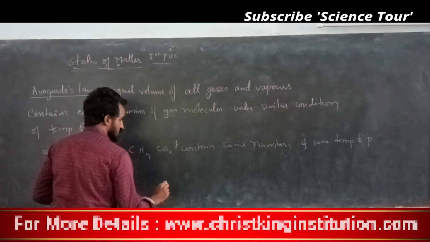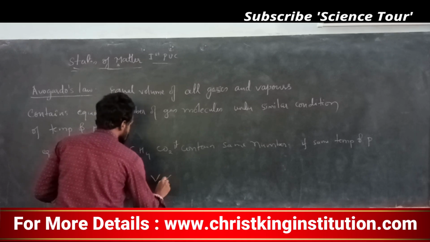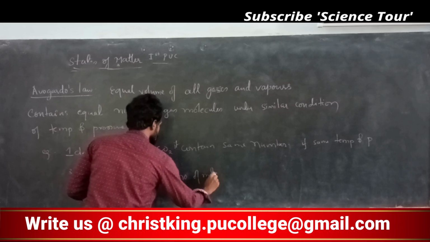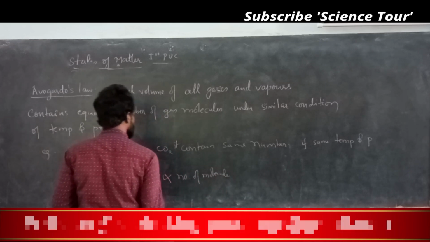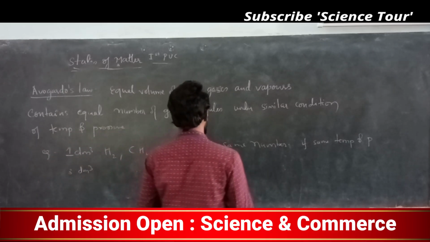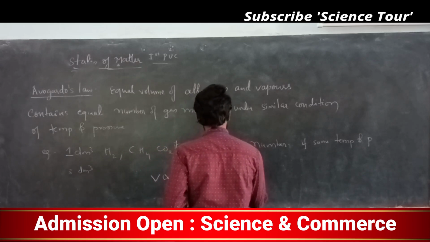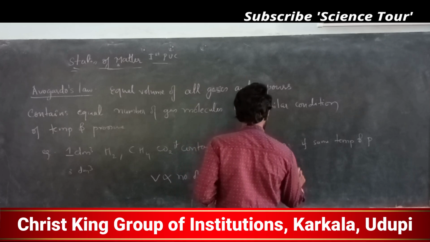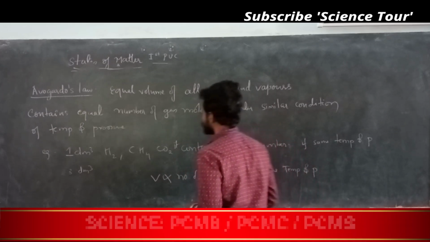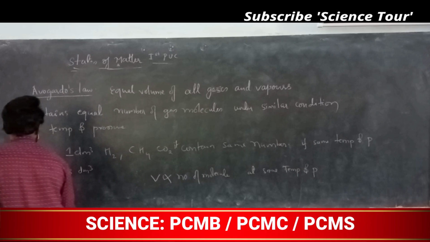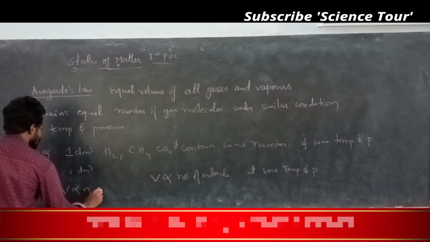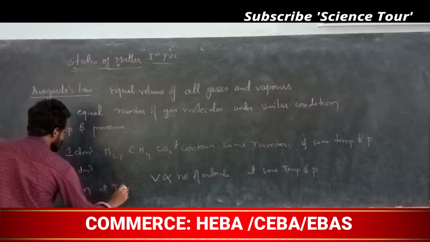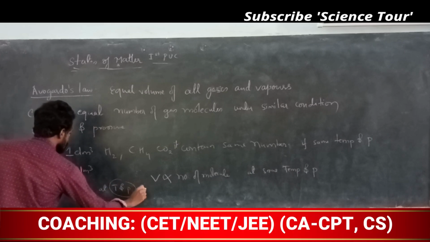That means any gas you take, volume is directly proportional to number of molecules at the same temperature and pressure. This I can write like this: V is directly proportional to N at similar temperature and pressure.